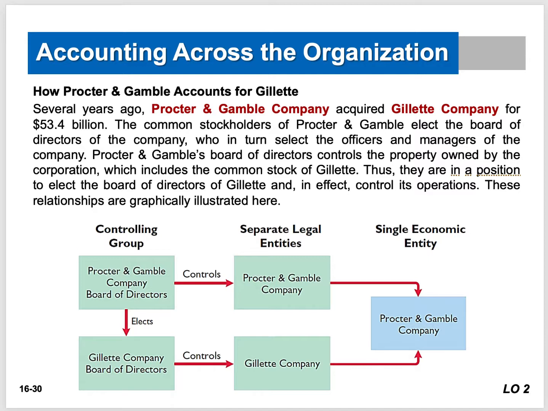But because Procter & Gamble company bought 50% of Gillette, the Procter & Gamble board of directors then elects the Gillette company board of directors. The Gillette company board of directors controls Gillette company's assets and liabilities, picks their managers and their officers and all that stuff. So we can see now that if you have the money, you can control a lot of stuff, right?